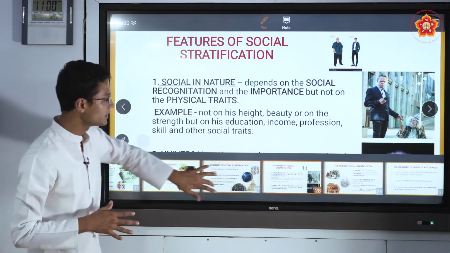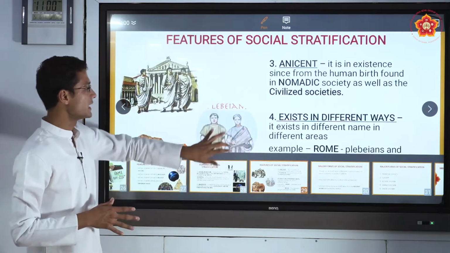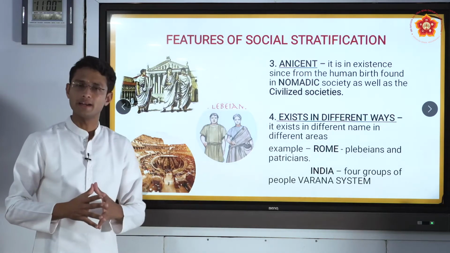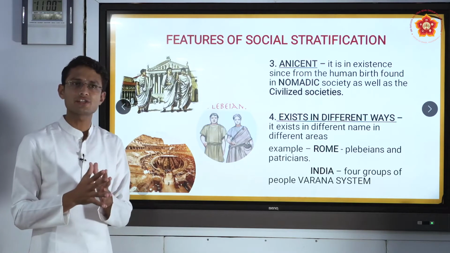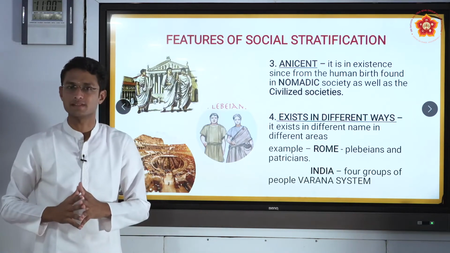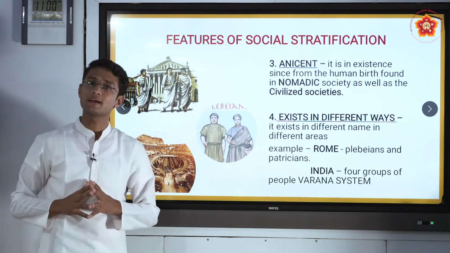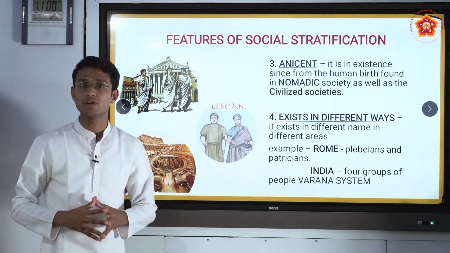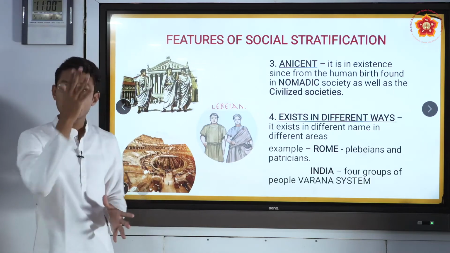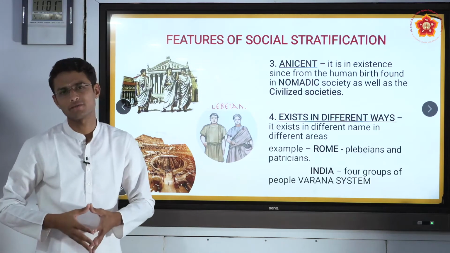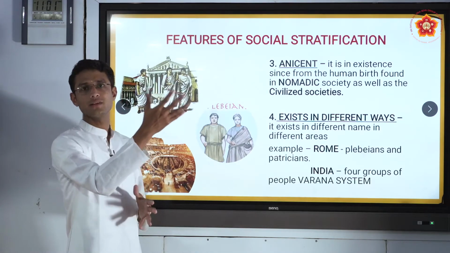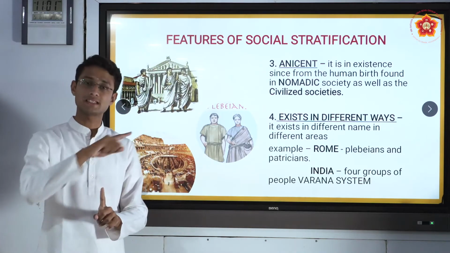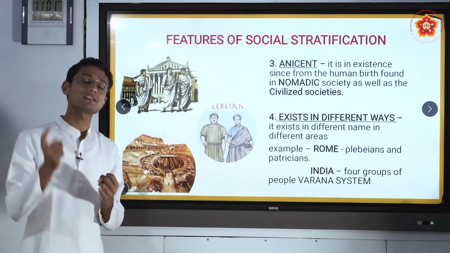Okay, let us go to the third one. Social stratification is ancient in nature. As we studied in the previous point, that it is universal, social stratification has been there since ancient times. It was there during the nomadic period. Nomadic people are people who wander for their profession, for their livelihood. It was there during that time, and it is there in the civilized society too. Even now we have social stratification. Our society is divided based on profession and on the income a person gets. So there is a connectivity in these features. The first one is social stratification is social in nature.